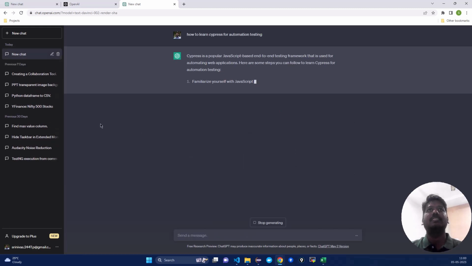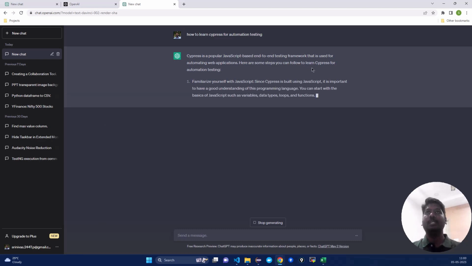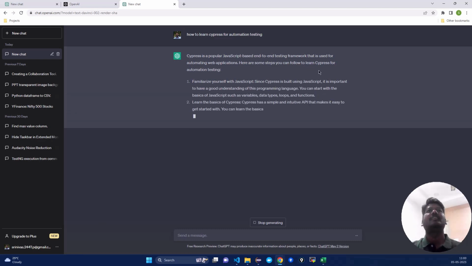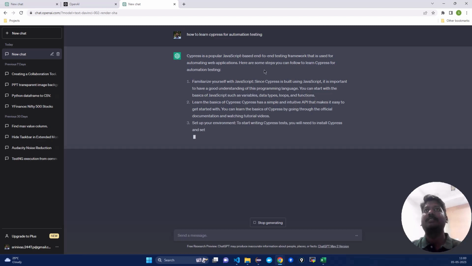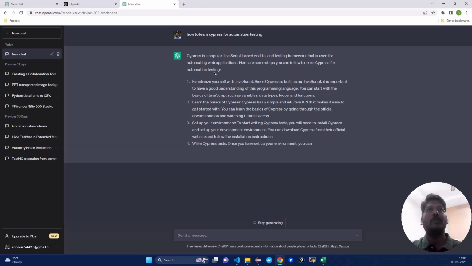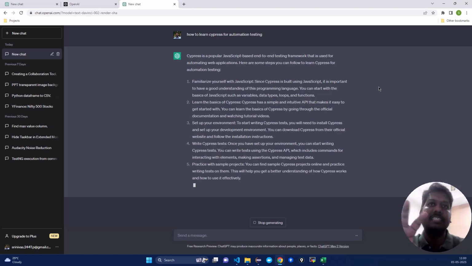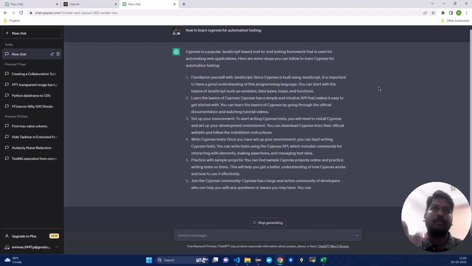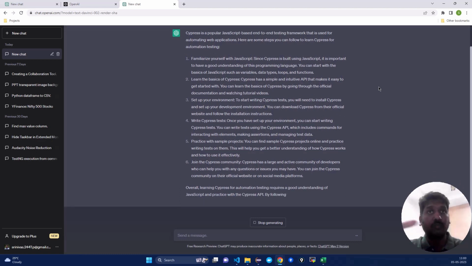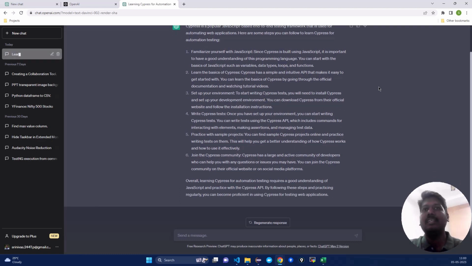It says Cypress is a popular JavaScript-based end-to-end testing framework that is used for automating web applications. Here are some steps you can follow to learn Cypress for automation testing. I think it is very nicely giving the list of all steps that you have to follow so that you will start learning the concepts. The first one, it says you have to learn JavaScript.